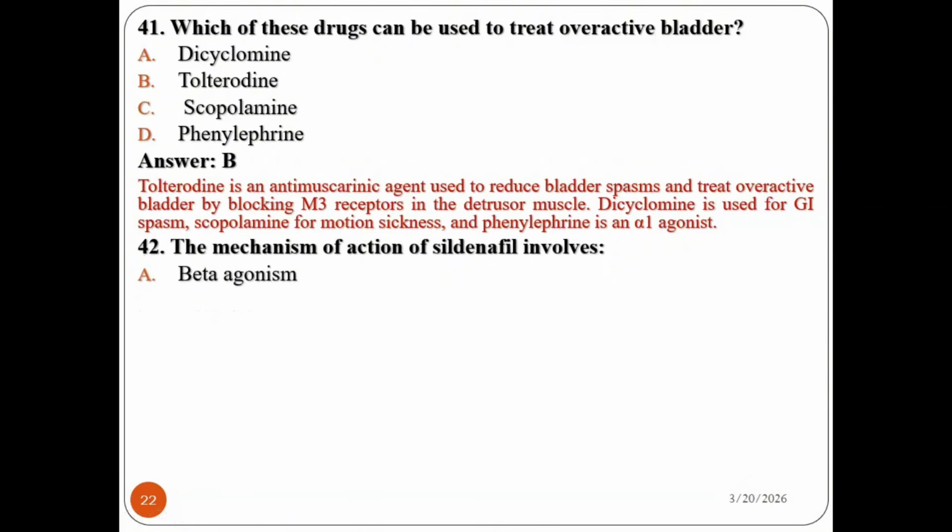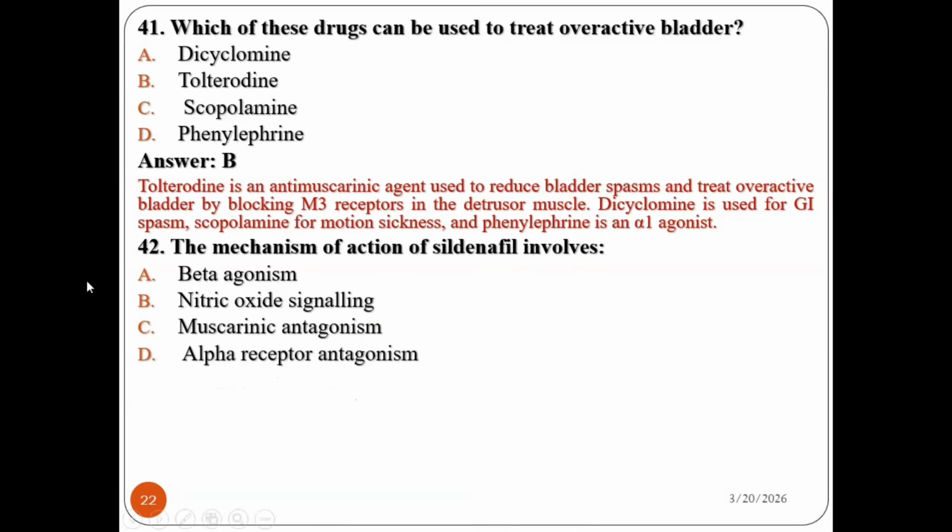Question number 42, the mechanism of action of sildenafil. Yes, you know that it's an anti-impotency drug. So this anti-impotency drug can have a mechanism of action associated with beta agonism, nitric oxide signaling, muscarinic antagonism, or alpha receptor antagonism. So what do you feel? Which one is the best answer for you guys?